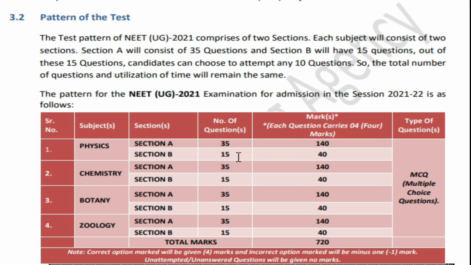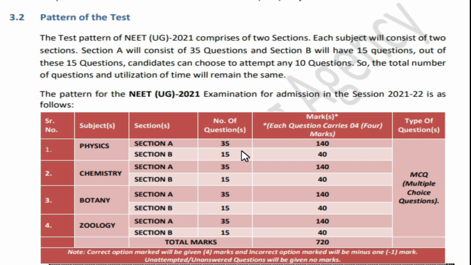Earlier, for physics only 45 questions used to be there, but this year you are going to get more questions: 35 plus 15, so altogether 50 questions. Earlier it was 45, but now you are getting 50 questions. Even this year you need to attempt only 45, but 5 you are going to get as options, so you can leave them.